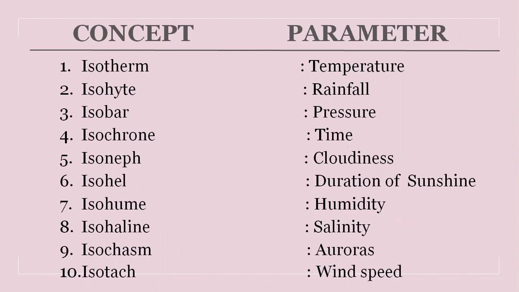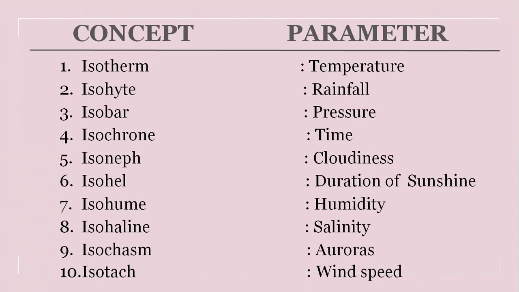Second one is isohyet. This concept is related to rainfall, a line drawn on a map connecting points having equal rainfall at a certain time. Isobar. This concept is related to pressure, a line connecting points of equal atmospheric pressure reduced to sea level on a map.